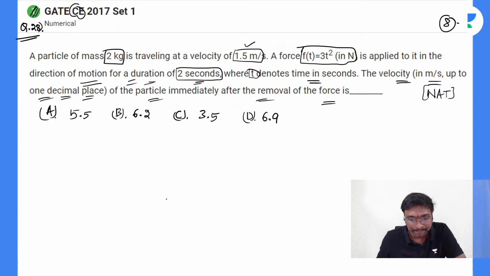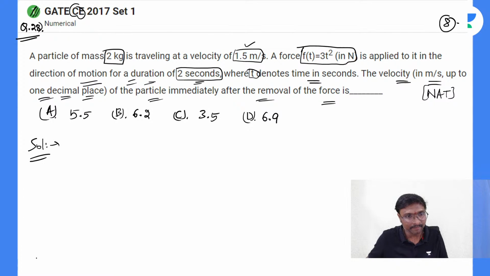Okay, so if you just observe in this question, what is the data given? Everyone, is it clear how to solve this? This is a civil engineering question only, a GATE CE question.